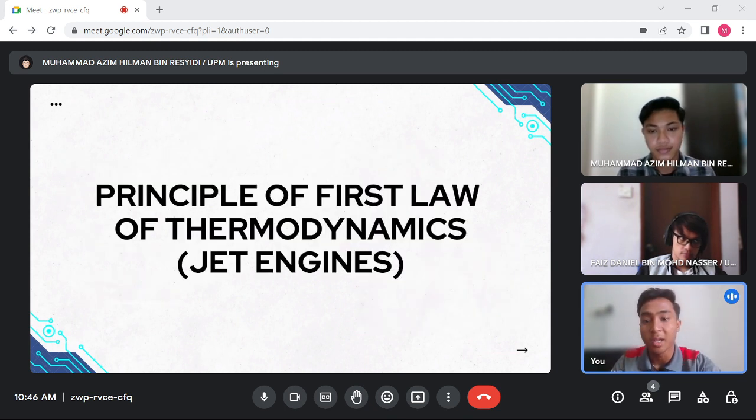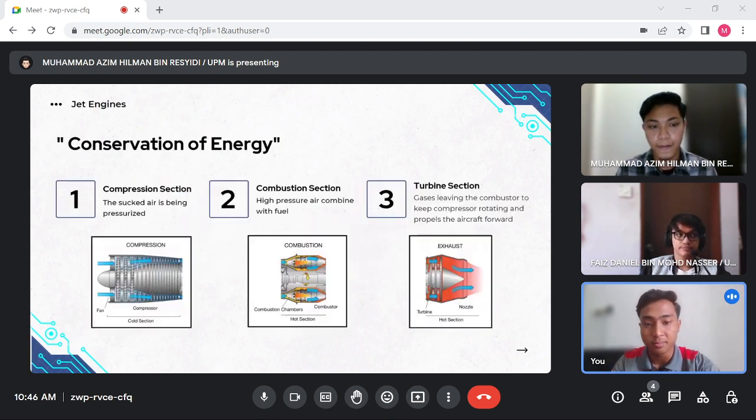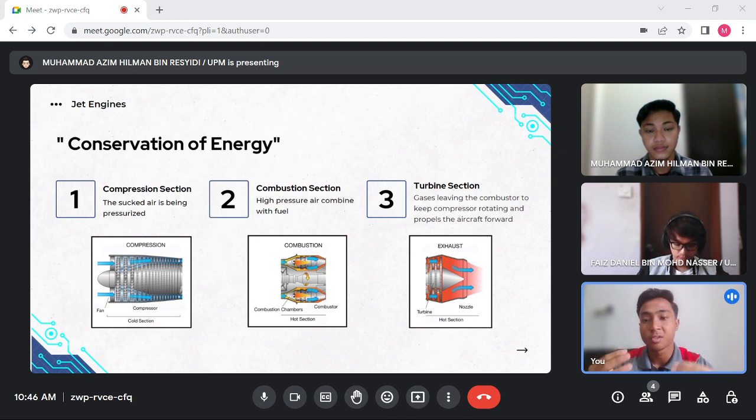Okay, next I will explain the fundamental principle of the first law of thermodynamics that relates to the jet engine. The first law of thermodynamics, also well known as the law of conservation of energy, states that energy cannot be created or destroyed, but it can still be transformed or altered from one form to another. So in the context of a jet engine, this law shows how the energy of the fuel is converted into useful work that propels the aircraft forward.